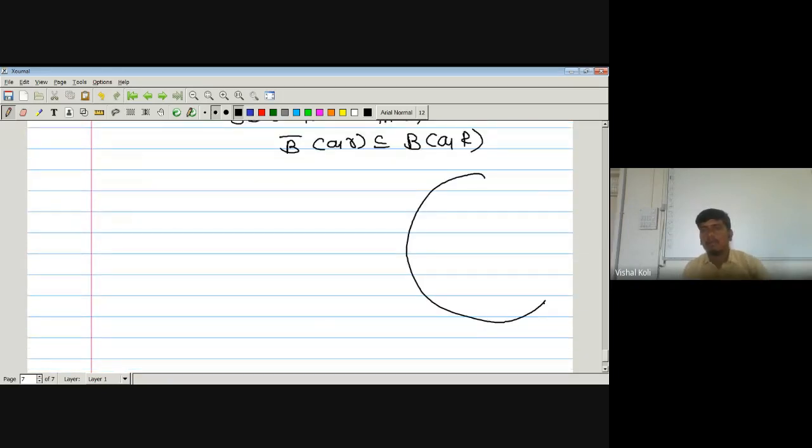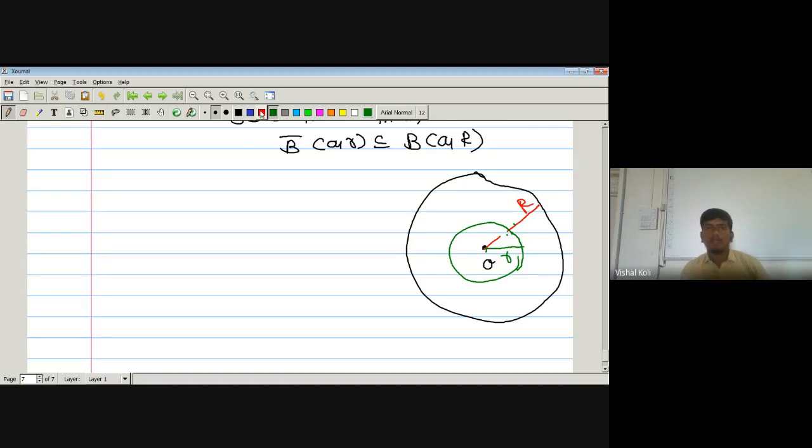This one will be our open ball centered at a, having radius capital R, and somewhere we have chosen another ball, sorry, this one will be a circle, and its radius will be smaller.